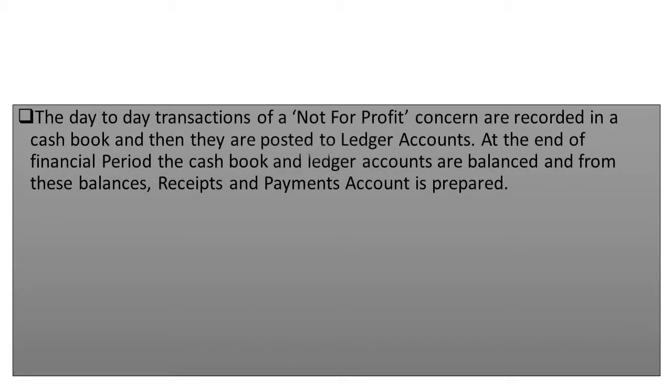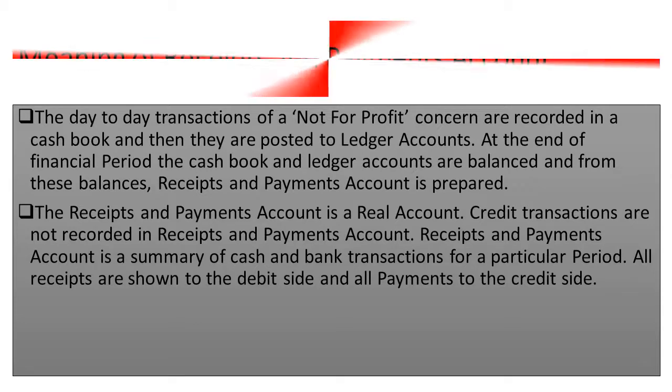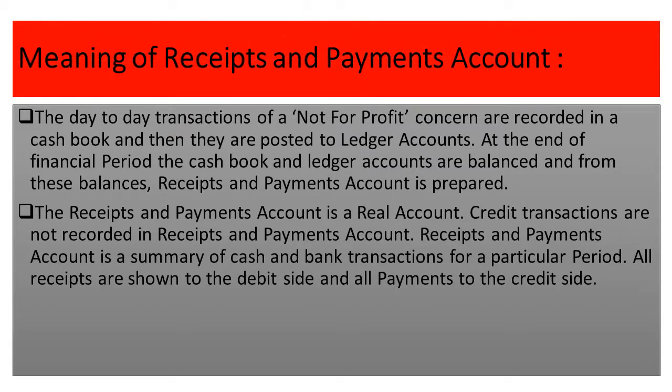Meaning of the receipt and payment account. Now, day-to-day transactions of not-for-profit concerns are recorded in the cash book. Then they are posted to the ledger accounts, and at the end of the financial year, the cash book and ledger accounts are balanced, and from that balance the receipt and payment account is prepared.